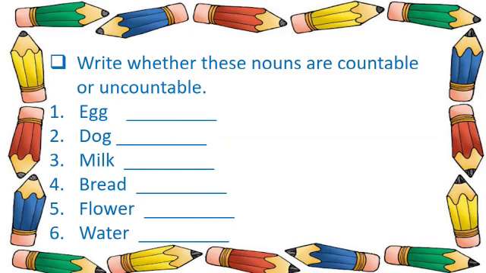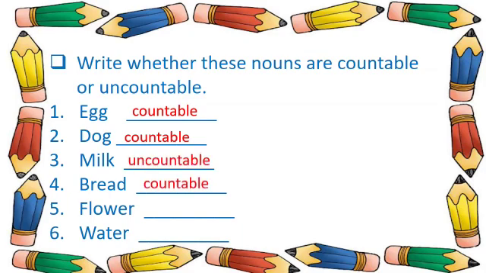Write whether these nouns are countable or uncountable. So now here these nouns are given and we have to write whether they are countable or uncountable. So first is egg. Can we count egg? Yes. So it is countable. Can we count dog? Yes. So it is countable. Now can we count milk? No. So it is uncountable. Can we count bread? Yes. Countable. Flour? Countable. Can we count water? No. So it is uncountable.